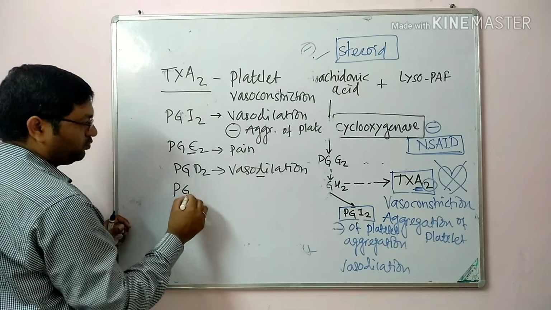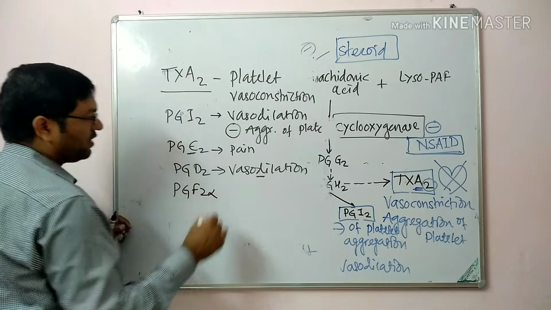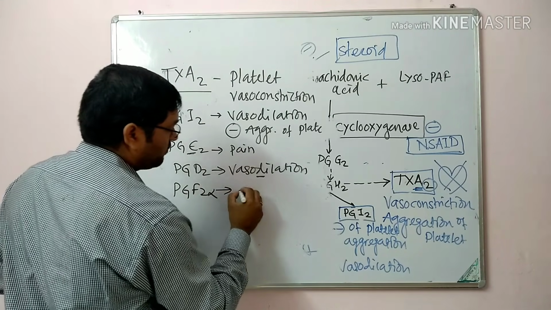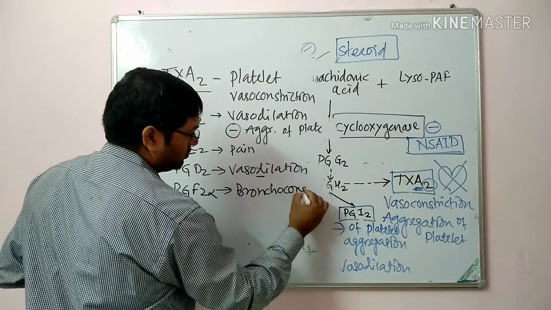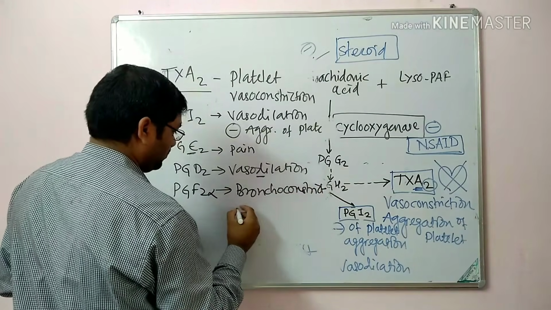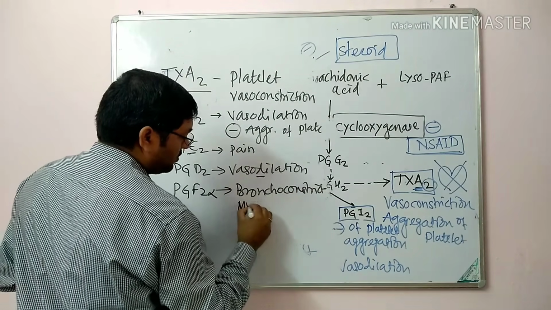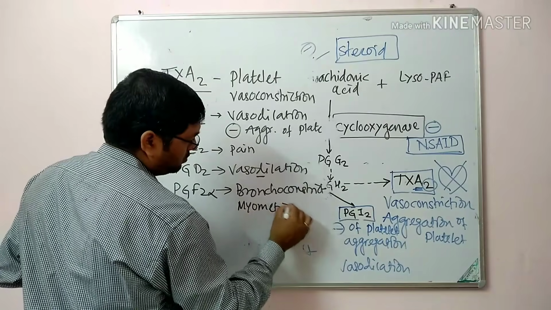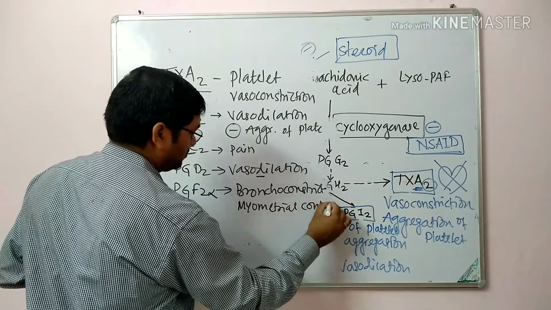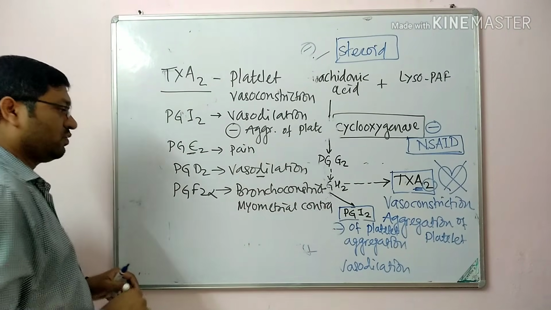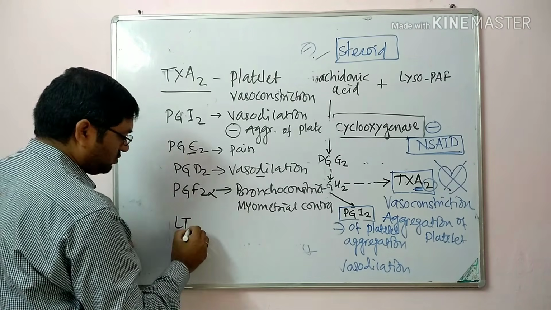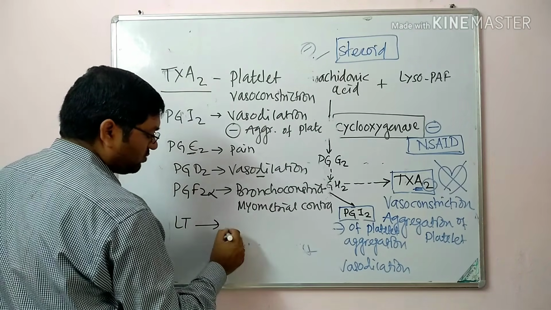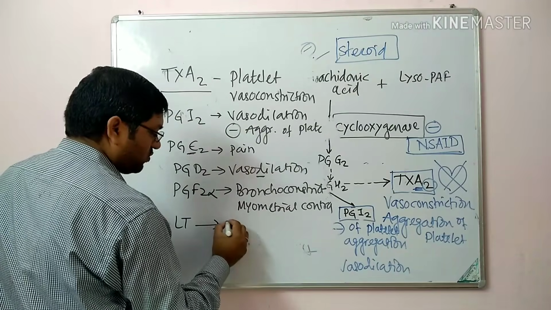Then PGF2 alpha is responsible for bronchoconstriction, myometrial contraction and vasoconstriction. And leukotrienes are responsible for bronchial asthma.